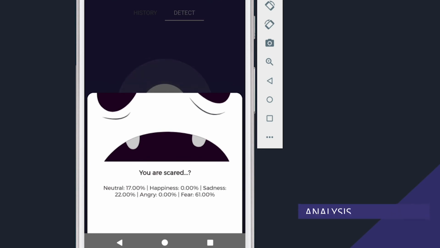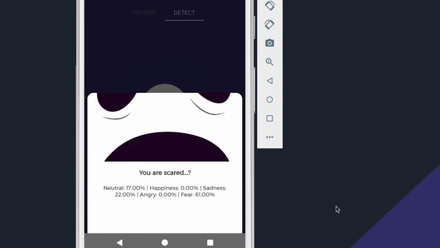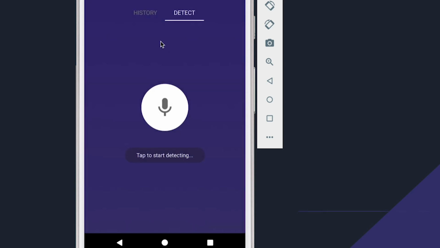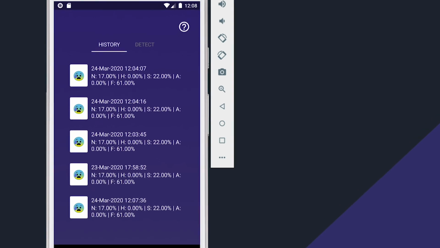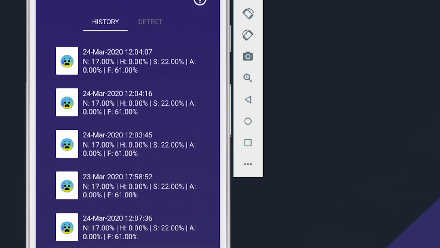Once the analysis is processed by the server and the result is communicated back to the mobile application, the predicted emotion will be displayed in the modal form at the bottom of the screen. What's shown in the modal is an animation of the predicted emotion along with a breakdown of the percentages of each emotion. With the tab design, users can choose to either click on the History tab or to slide their fingers across the screen to access the History screen. In this tab, the past history of detection and the respective emotion predicted and the breakdown will be shown.